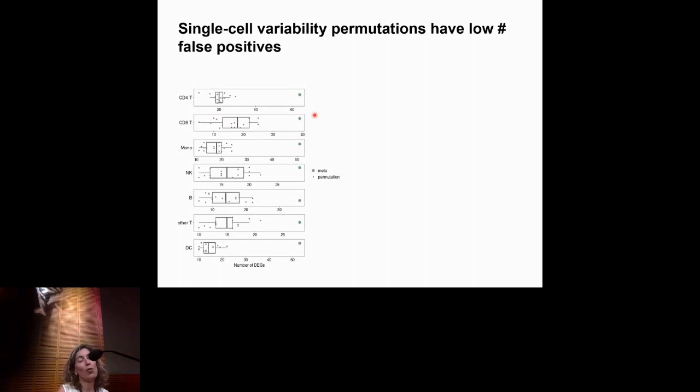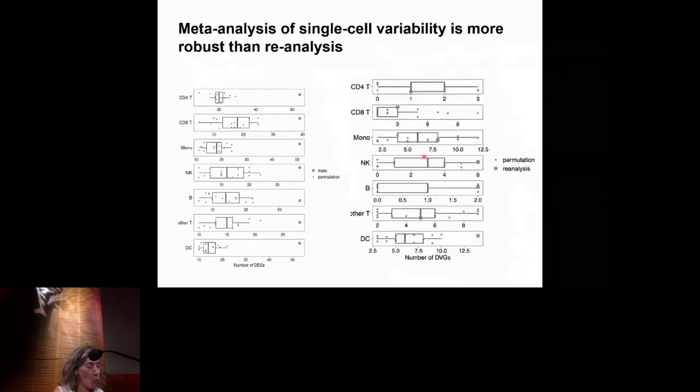But I wanted to show this because if you do the reanalysis, the results are way worse. So basically, the green dot is falling inside the distribution of the permuted labeling results. So basically, the meta-analysis seems to be more robust in this kind of setting. All right, so I have one more slide. And okay, so these are the results.